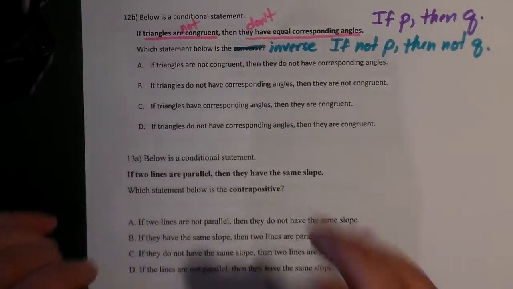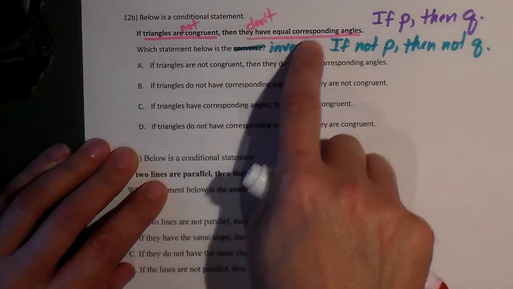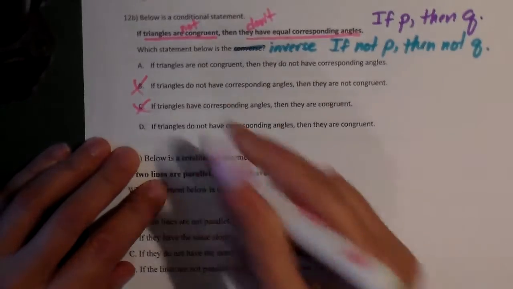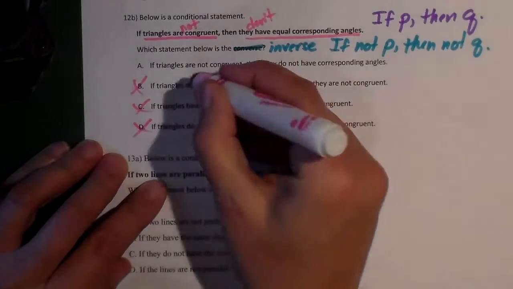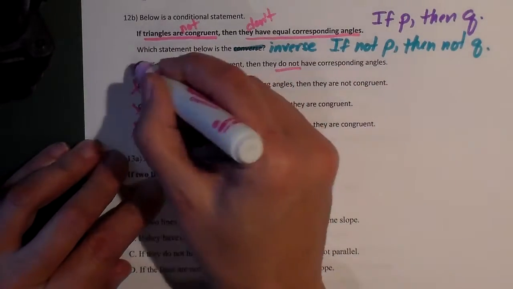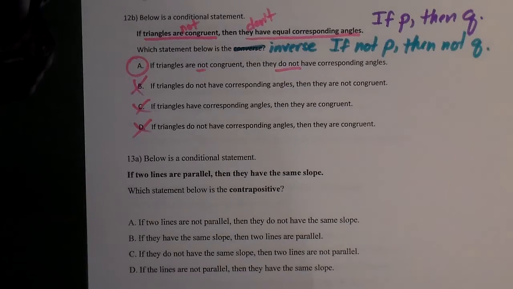Well, first of all, you can cross off the ones where they flip. Triangle congruence comes first, corresponding angles second. So anything with corresponding angles first is out. That helps you right there. If triangles are not congruent, then they do not have corresponding angles. So that's the inverse. So remember, converse, you flip them. The if and then stay still, you just flip the statements, the hypothesis and conclusion. Inverse, you don't flip them, you just inverse it. If it says they are, the inverse says they aren't. If the original statement says they don't, then the inverse says they do.